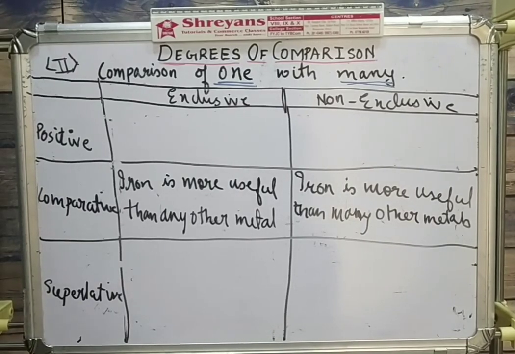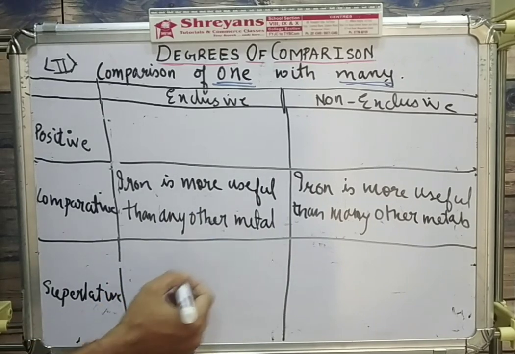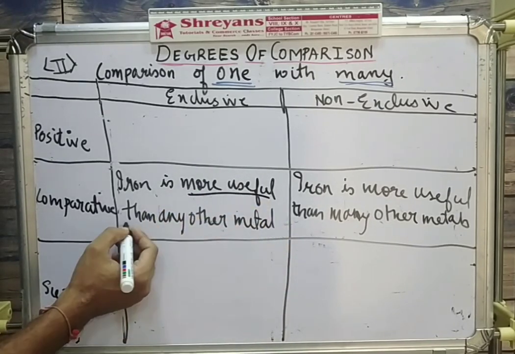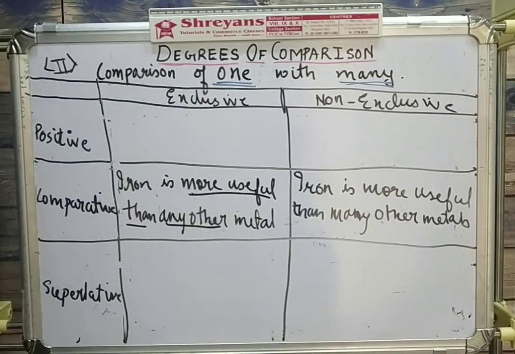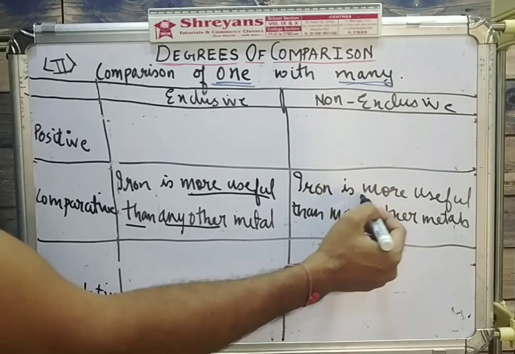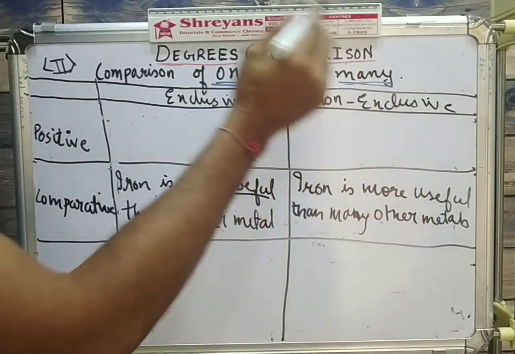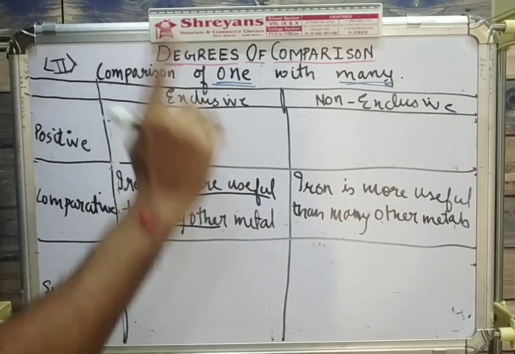So guys, let us take another example now. Iron is more useful than any other metal. So if you see more useful than, तो कौन सा डिग्री है? Comparative degree. And any other tells you what? It is exclusive. Iron is more useful than any other metal, remember. If it were many other, it would be non-exclusive, then many other metals, remember that as well.